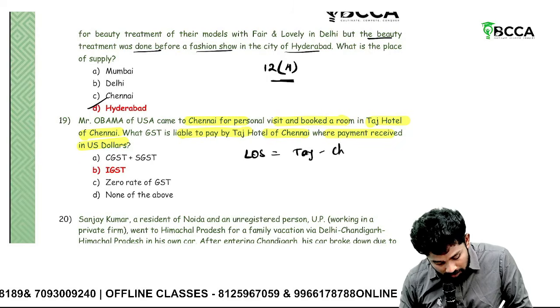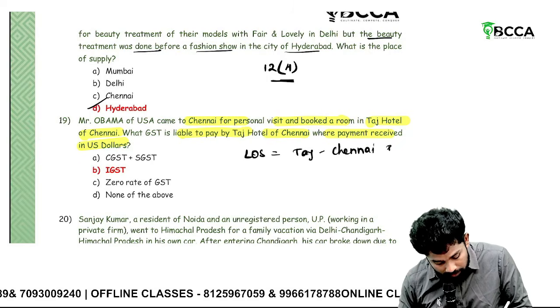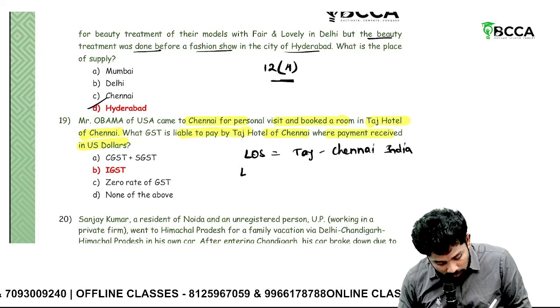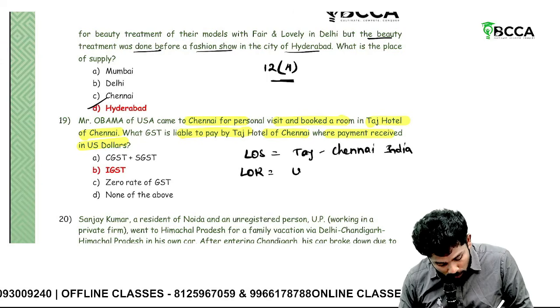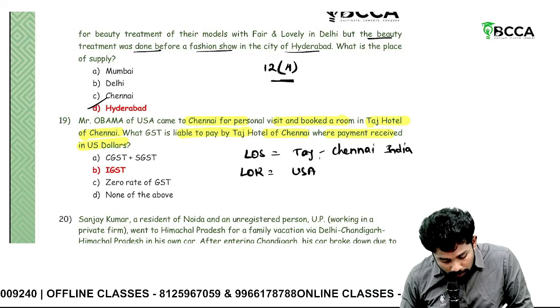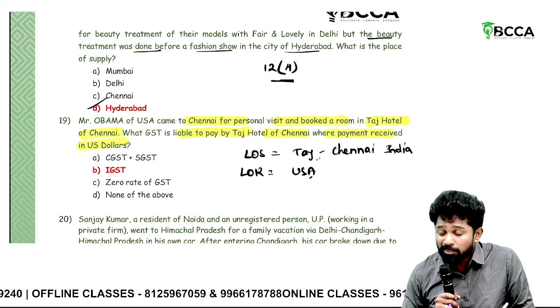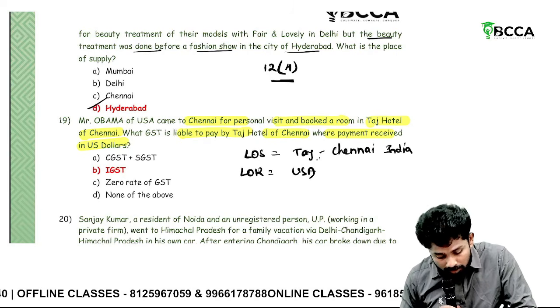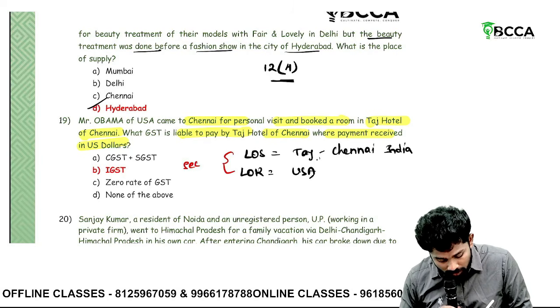Where is it? Chennai. India. Location of recipient, where? USA. Location of supplier is India, location of recipient is in USA. Which section is applicable, 12 or 13? 13 is applicable.